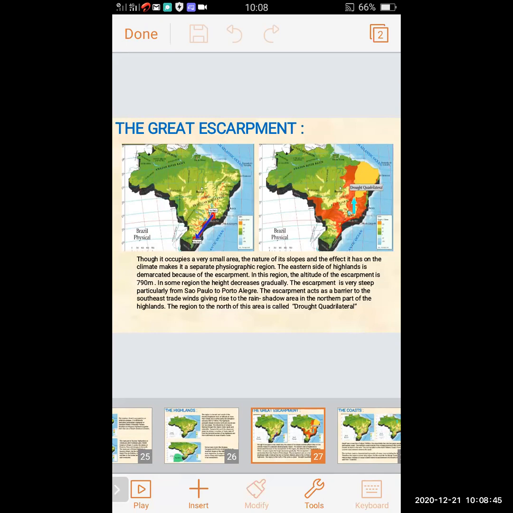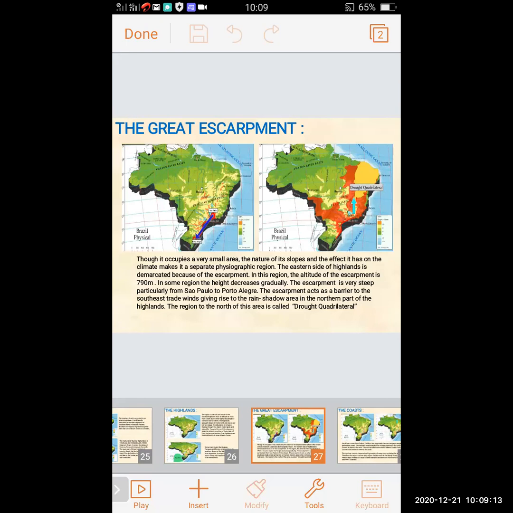So from this we can learn that the Great Escarpment occupies a very small area. The nature of its slope and the effect it has on the climate make it a separate physiographic region. The eastern side of the highland is demarcated because of the escarpment. In this region, the altitude of the escarpment is 790 meters.